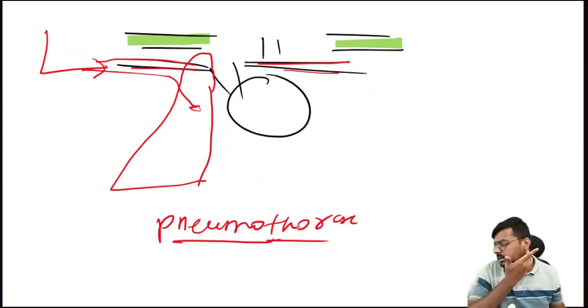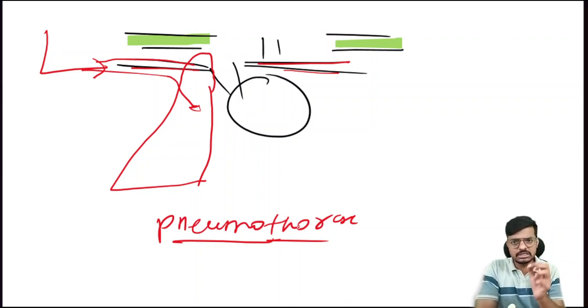Then comes this one, the right internal jugular vein. Okay, so the right internal jugular vein is the previously best one. Now it is not the best one because the patient's neck movement will be restricted. So we can also use this, but here also the patient will get irritated. That is the reason the right internal jugular vein is not preferred in the emergency, and in the usual setting also. Okay, but if the examiner is asking for the best site of insertion, then the right internal jugular vein is the best site.